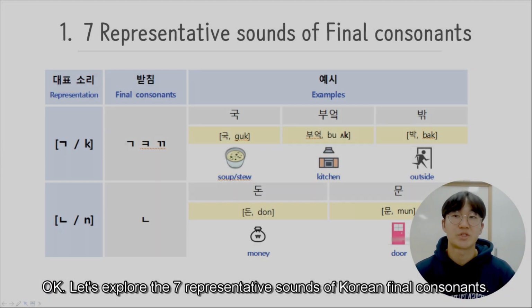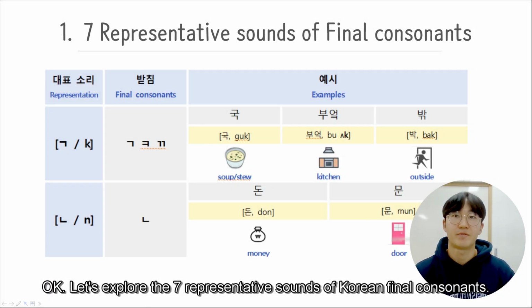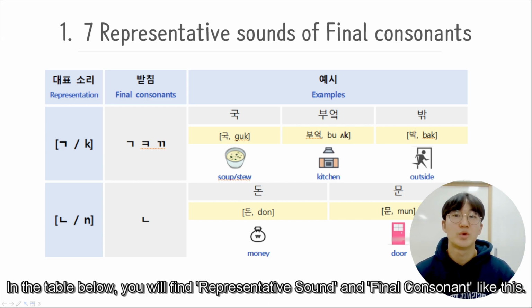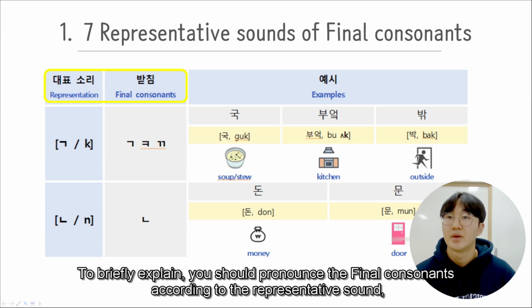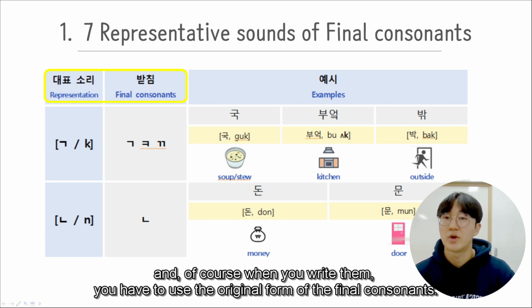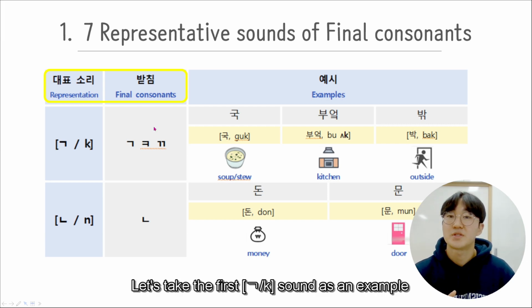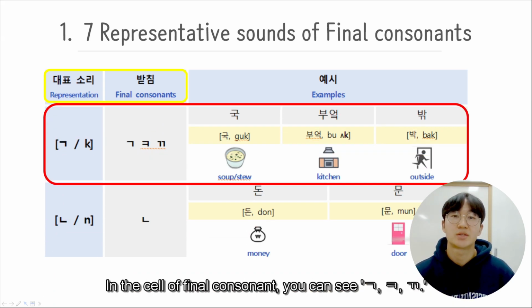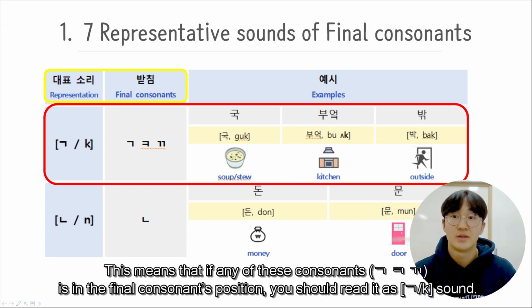Okay, let's explore the 7 representative sounds of Korean final consonant. In the table below, you will find representative sound and final consonant, like this. To briefly explain, you should pronounce the final consonant according to the representative sound. And of course, when you write them, you have to use the original form of the final consonant. Let's take the first G sound as an example. In the cell of final consonant, you can see 기역, 키읔, 쌍기역. This means that if any of these consonants is in the final consonant position, you should read it as G sound.